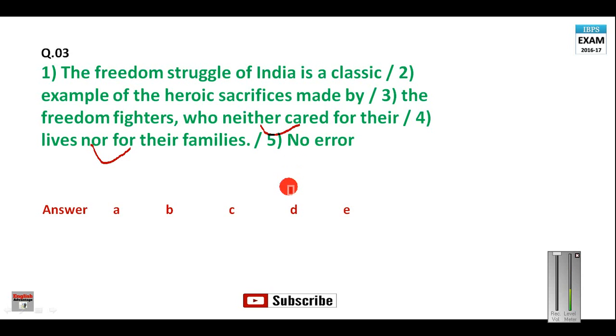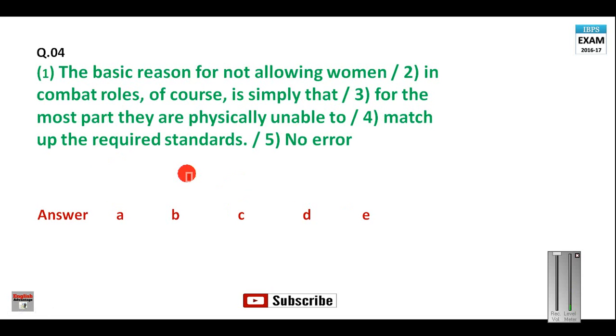So that is how you can correct this mistake. And here in place of this "neither cared," you must say "cared neither," and here your answer will be C. Very, very important sentence, and this sentence has already come in the SBI Bank PO Mains exam. Now let us see question number 4.